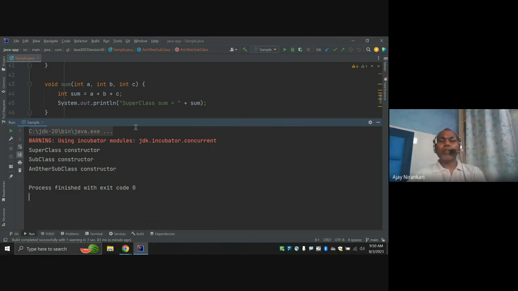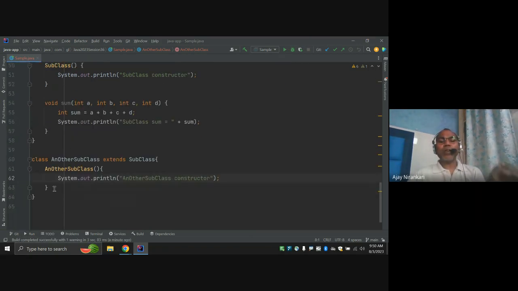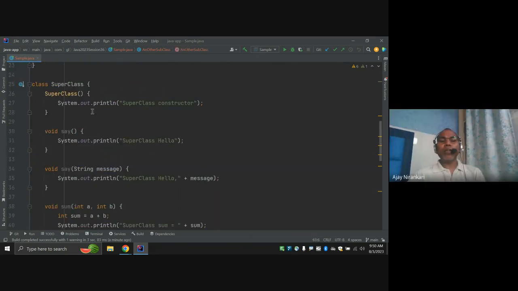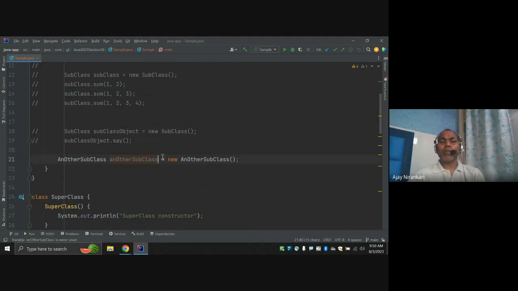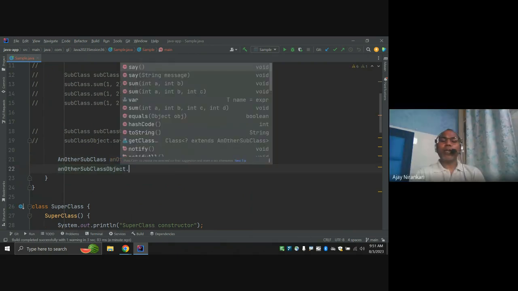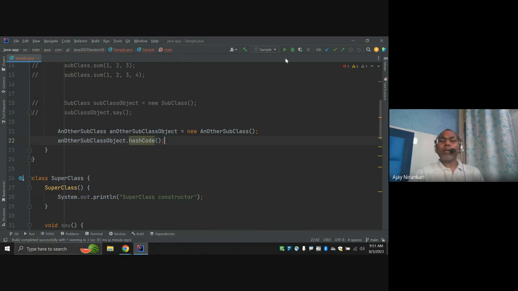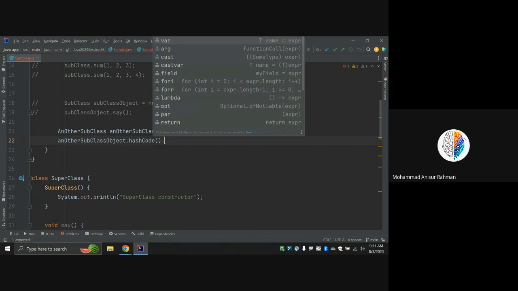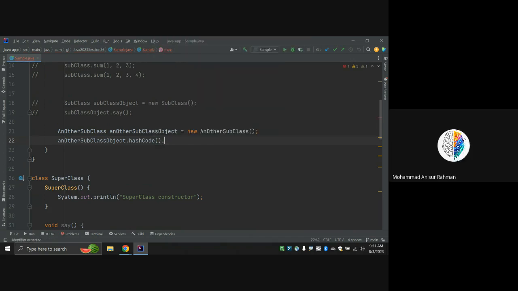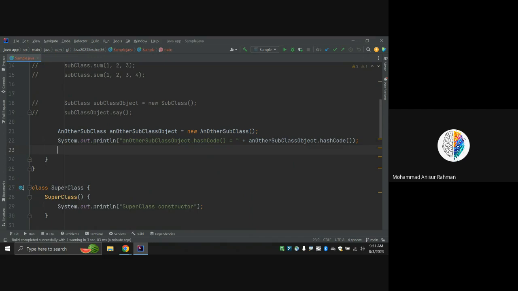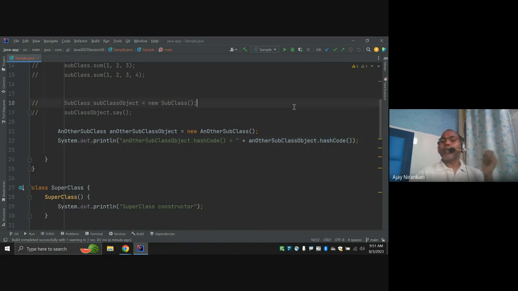Notice in this class I have not written any kind of method. No method here, but still from this object I can call a method. Let's say hashCode. Notice there is no method defined in this class, but I can call the hashCode method. From where does this method come from? This method is inherited from your Object class.